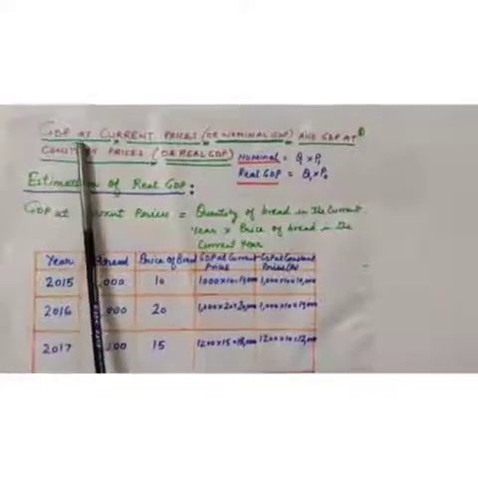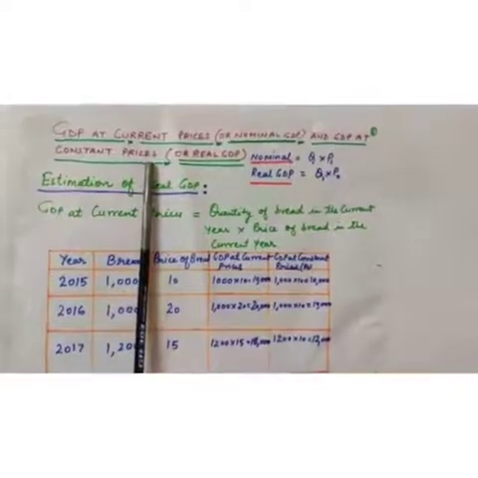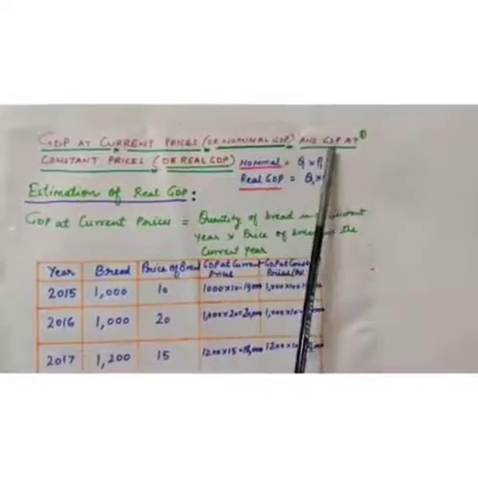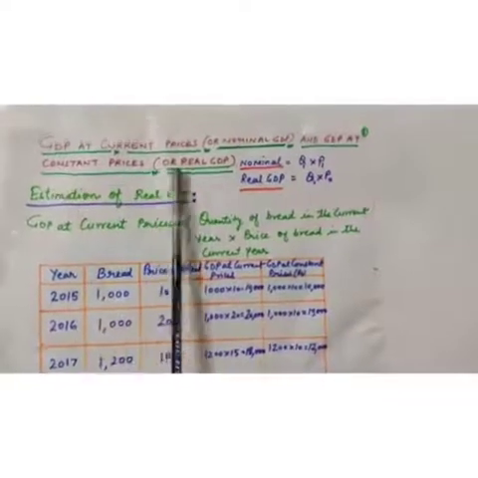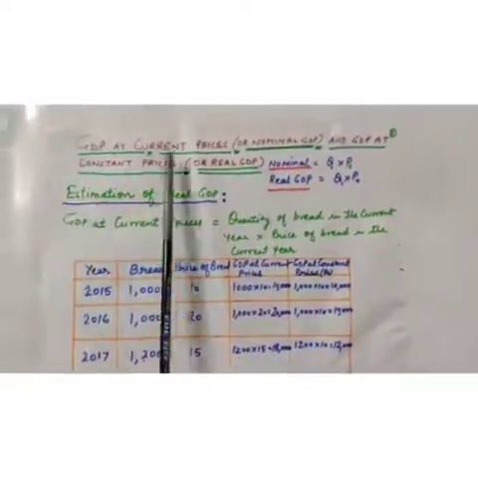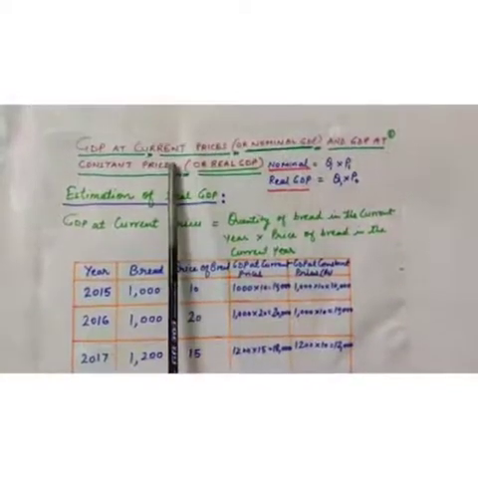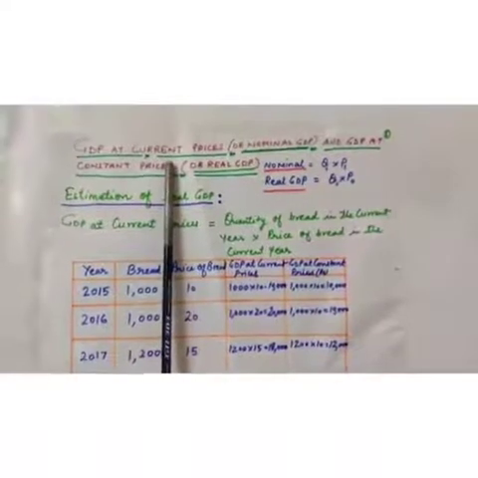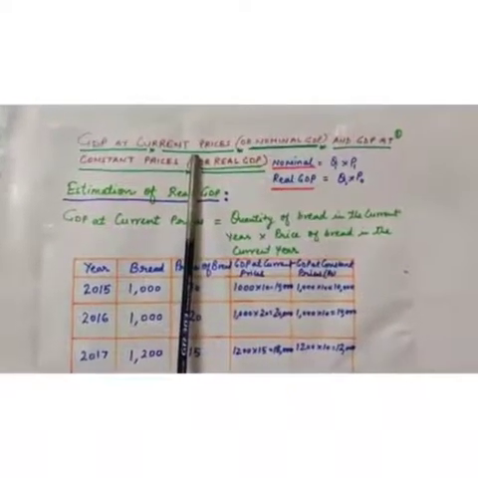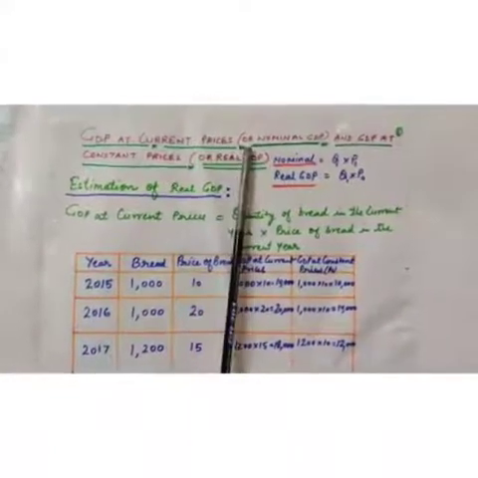Today we are going to study GDP at current prices and GDP at constant prices. GDP at current price refers to nominal GDP and GDP at constant prices refers to real GDP. What does it mean, GDP at current prices? It refers to the monetary value of all final goods and services produced within the domestic territory during an accounting year, counted on the basis of current prices.